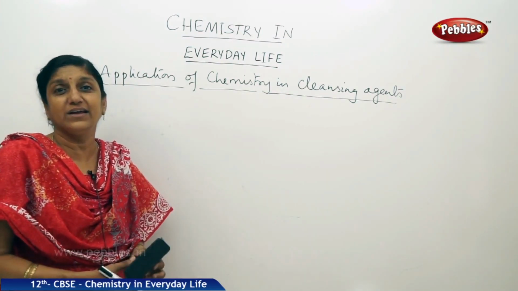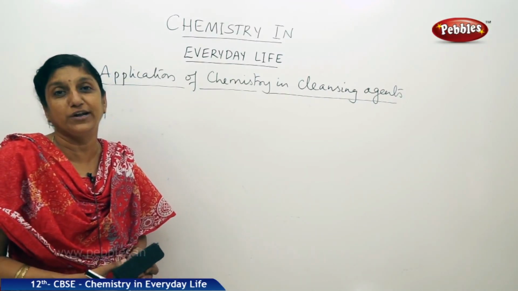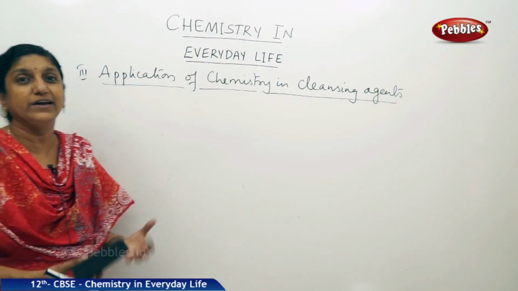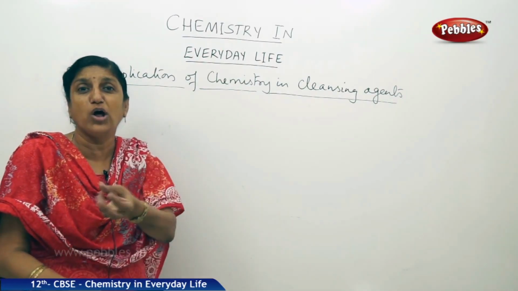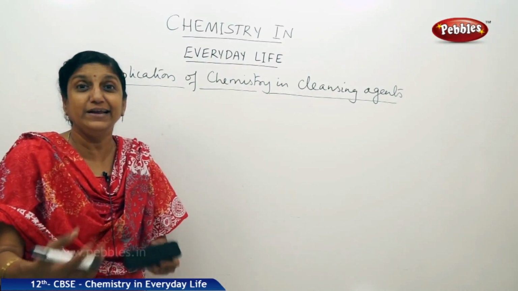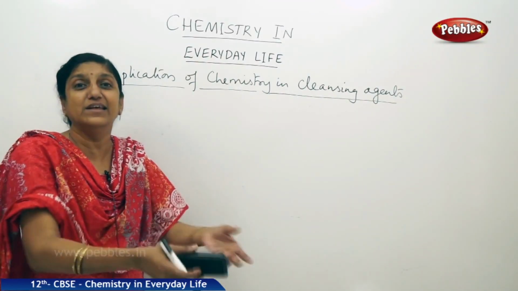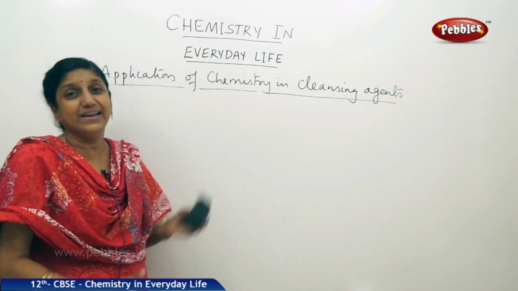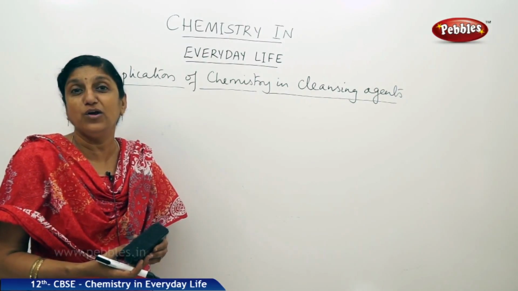Any cleansing agent increases the cleaning capacity of water. Washing with water is different from washing with water containing some soap or detergent. You can clean better if you use soaps and detergents rather than just water. So, these cleansing agents improve the cleaning property of water.